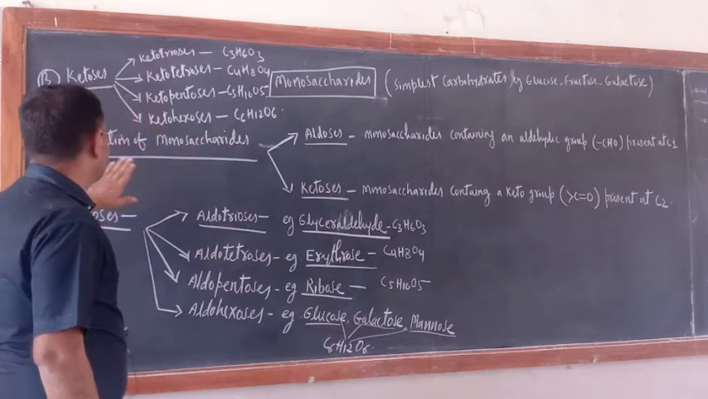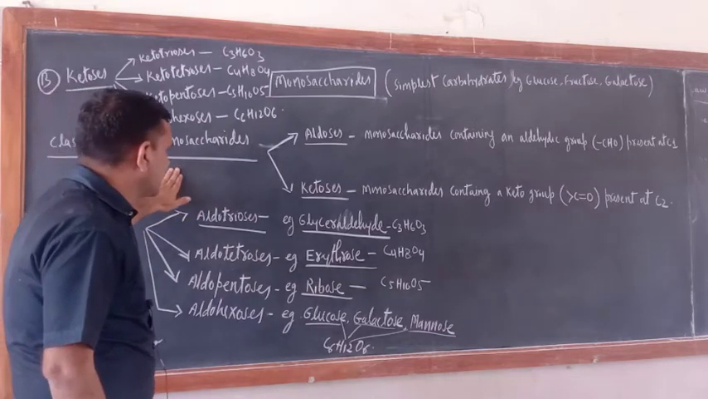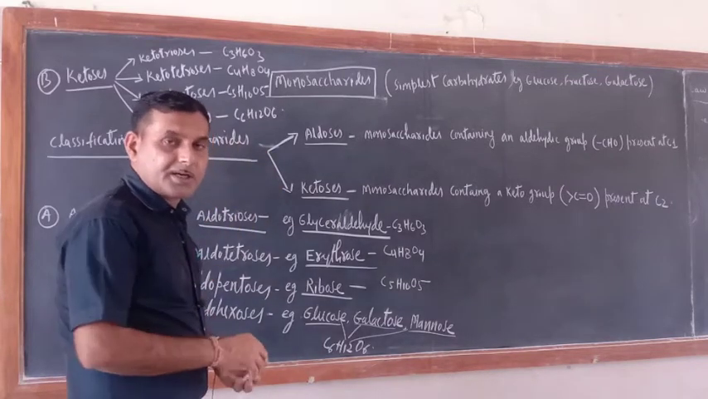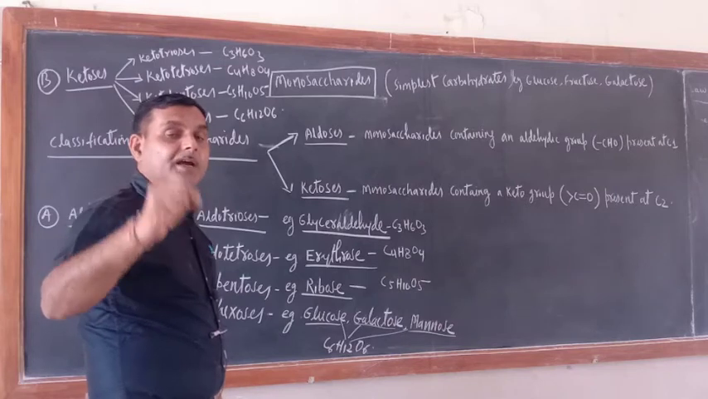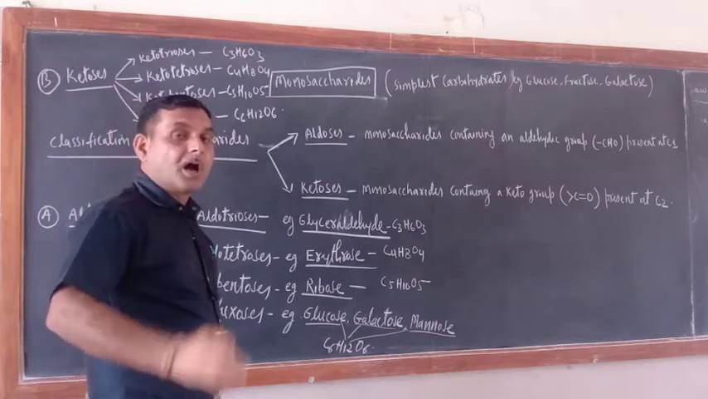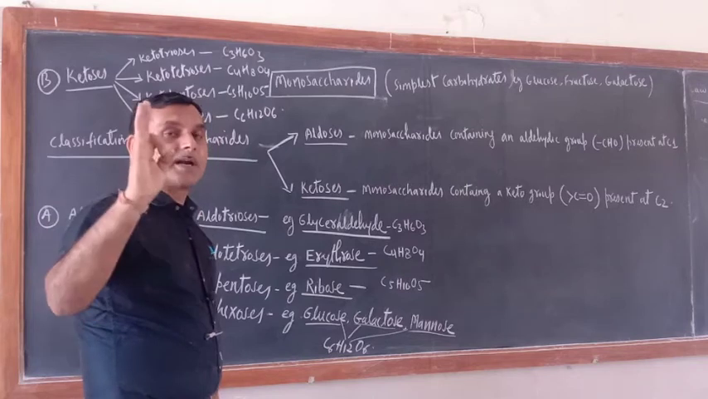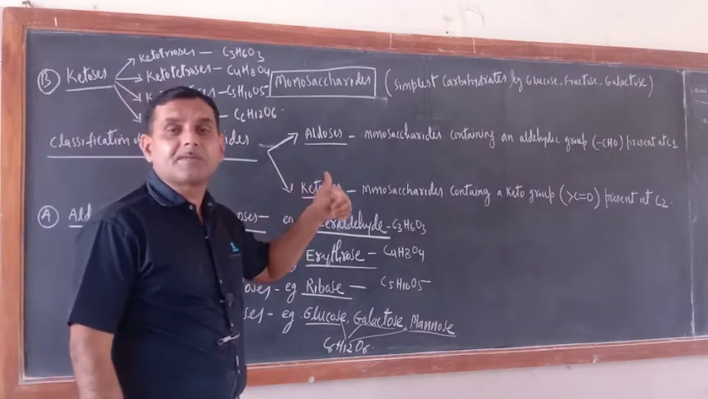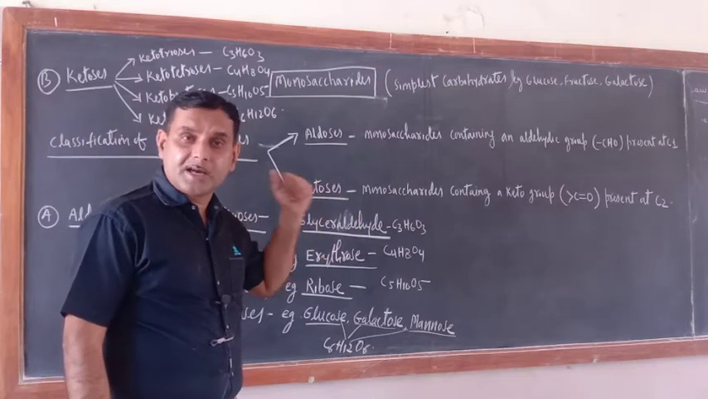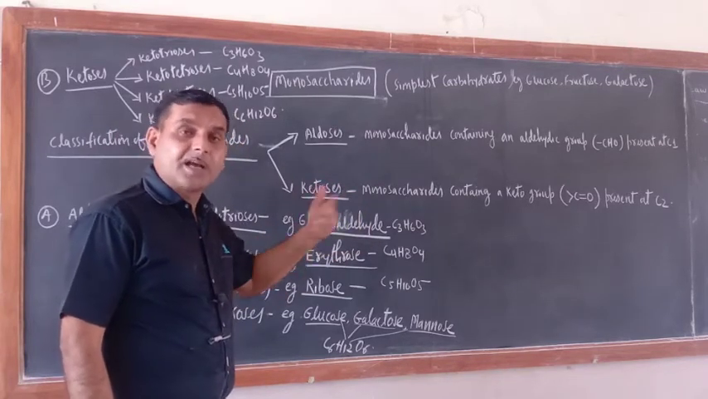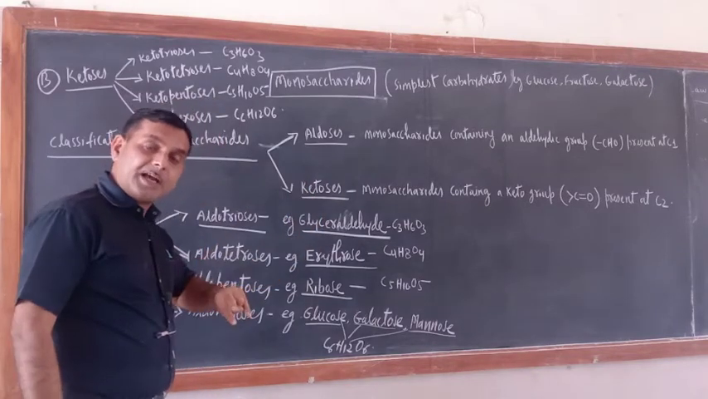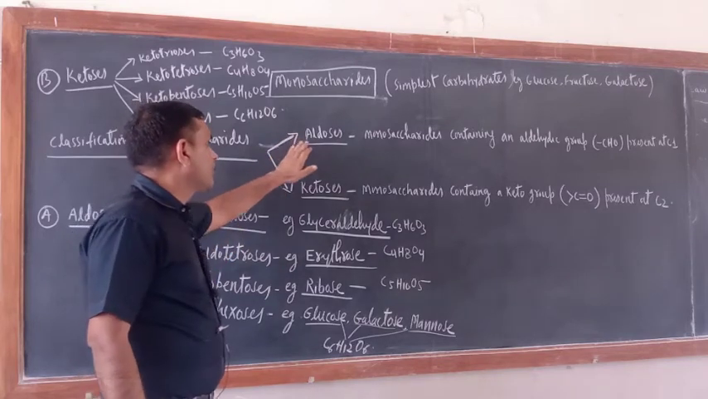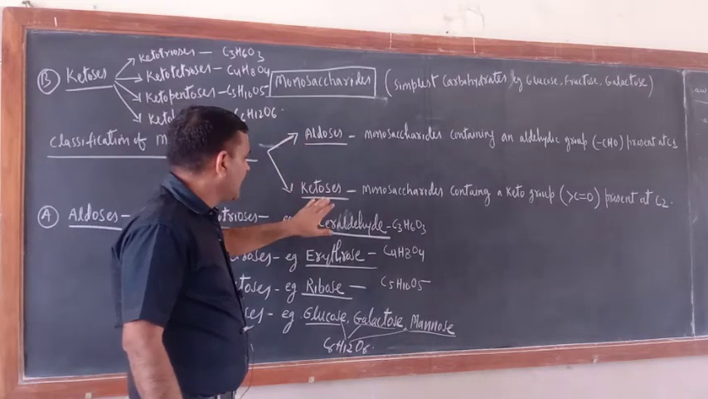Now the classification of monosaccharides on the basis of functional group. What is the definition of carbohydrate? Optically active polyhydroxyaldehyde or polyhydroxyketone. Optically active means a chiral carbon atom is also there, that is why they are optically active. Polyhydroxyaldehyde and polyhydroxyketone. Monosaccharides can be classified into two categories, aldoses and ketoses.